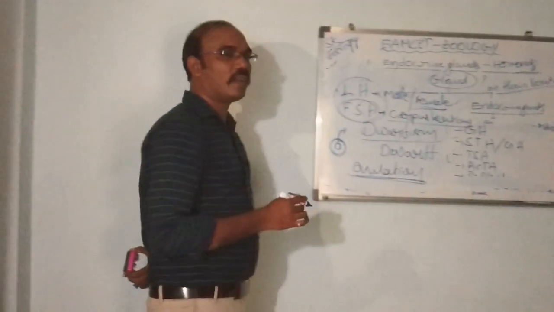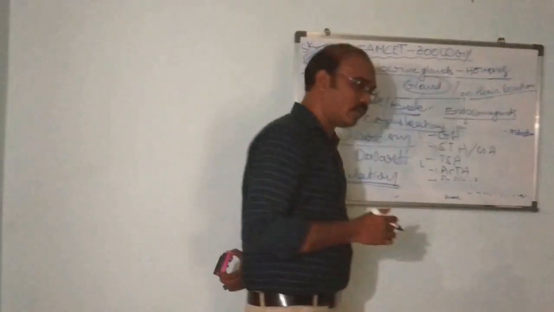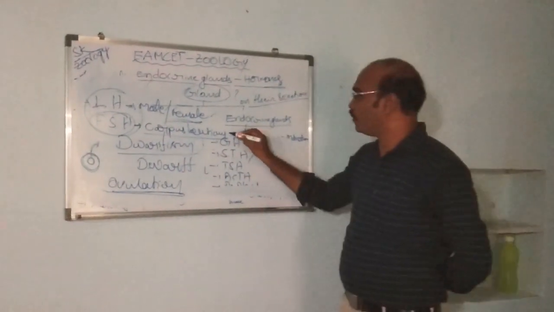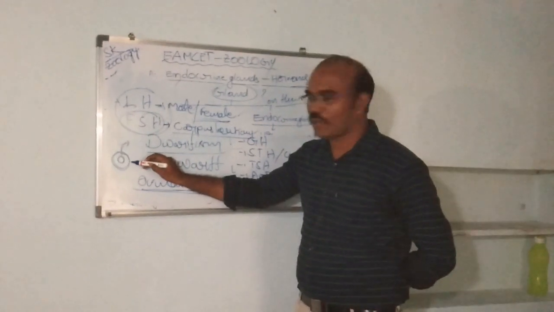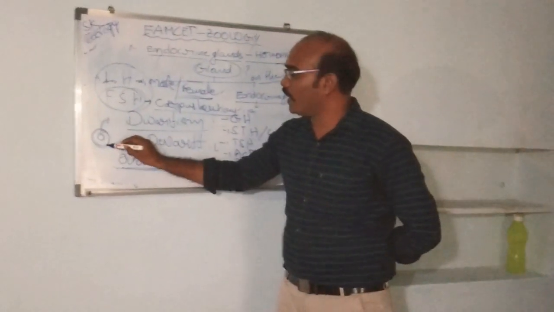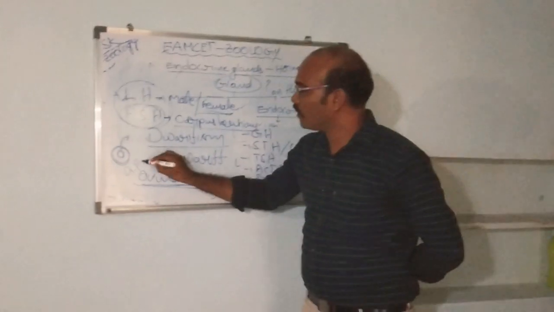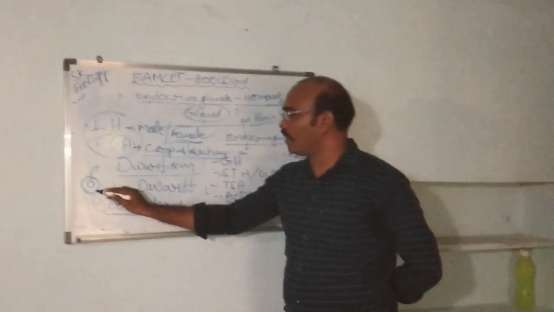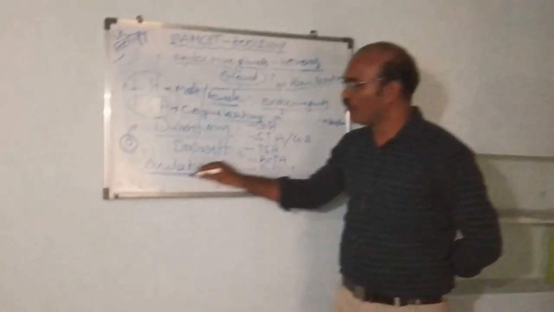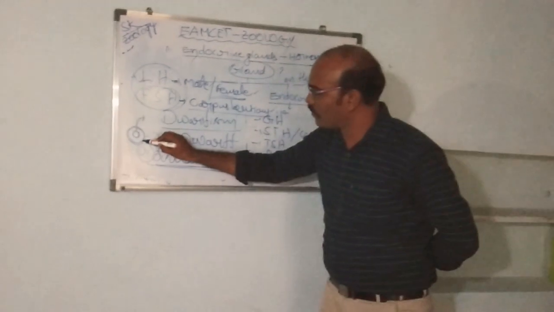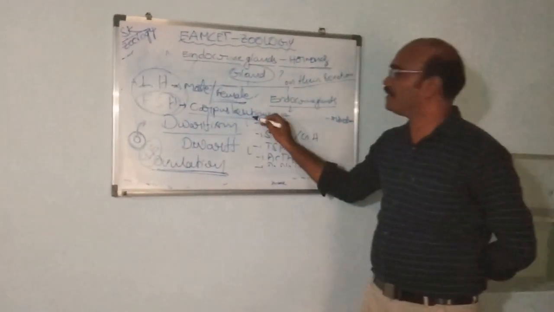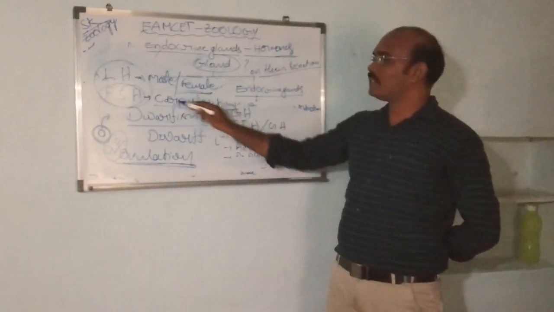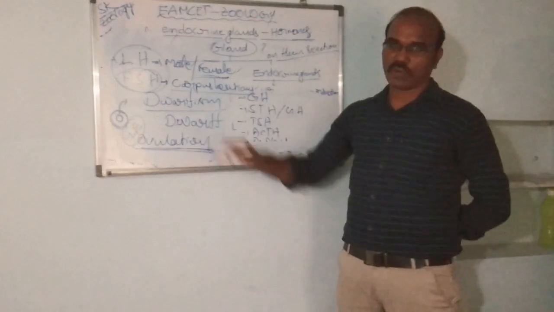Corpus luteum. Already all the zoology students know what the corpus luteum is. Corpus luteum means what remains after rupturing of the Graafian follicle or ovarian follicle, after ovulation. So the ruptured Graafian follicle or ovarian follicle is also called the corpus luteum. It grows in the presence of follicle stimulating hormone.